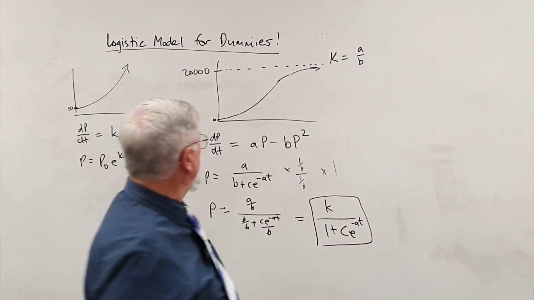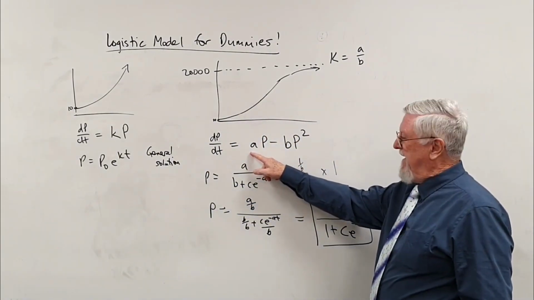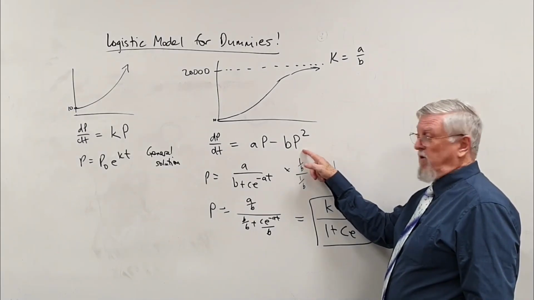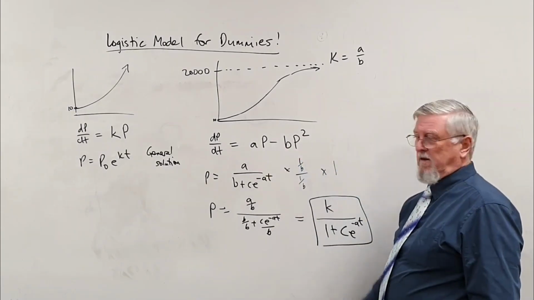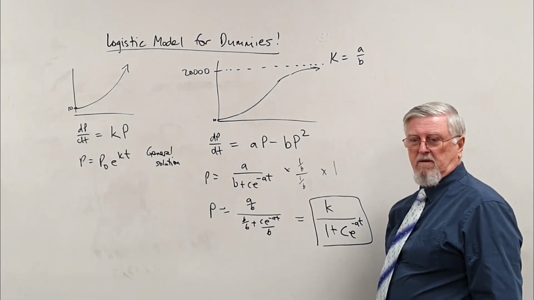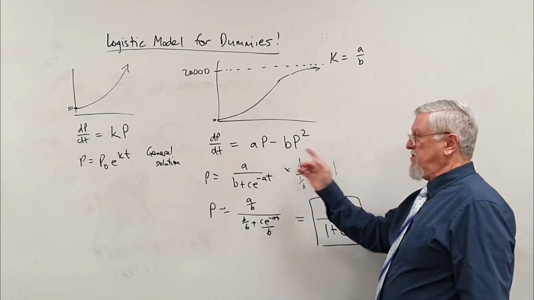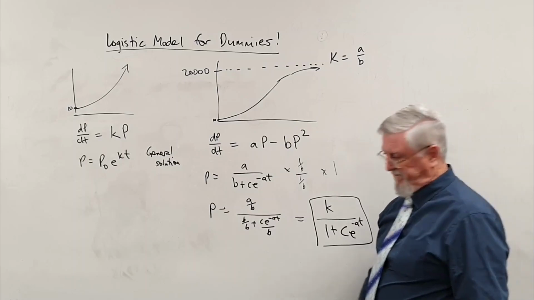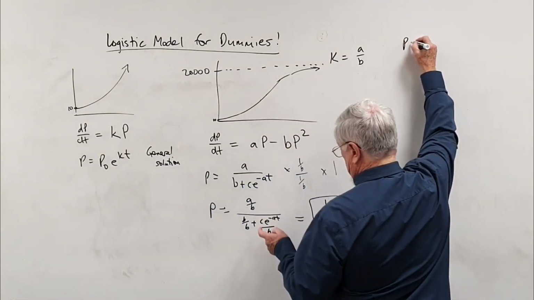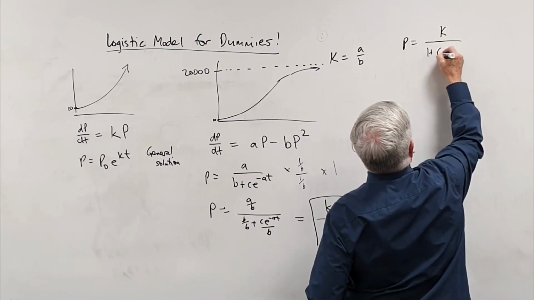You okay? Yeah. And see how I wrote that like that? No, K can be a constant. Look up here. When I wrote that like that, 2 out of the last 6 or 3 out of the last 6 waste papers had that written differently. They took out P as a common factor. So if the waste has it written in the other form, I just have to expand the brackets and get it back to this form, PA minus BT. So that's where we're heading. I'm going to write up here that we're heading for K over 1 plus CE.